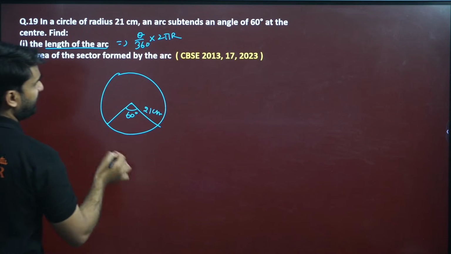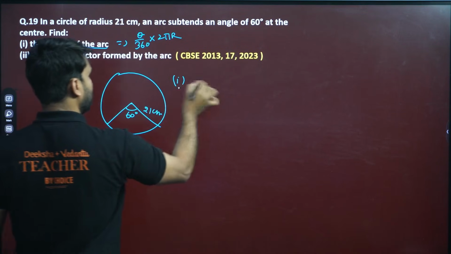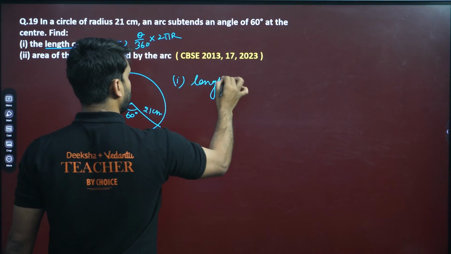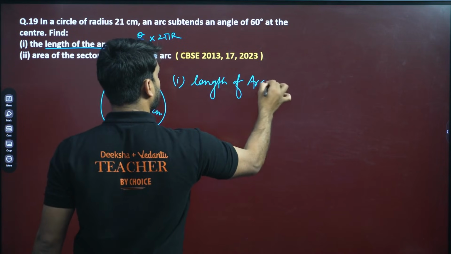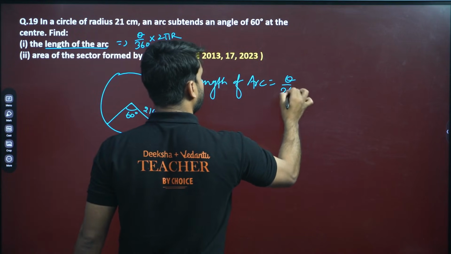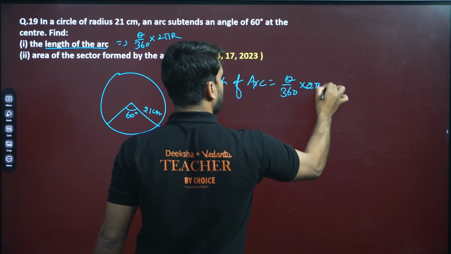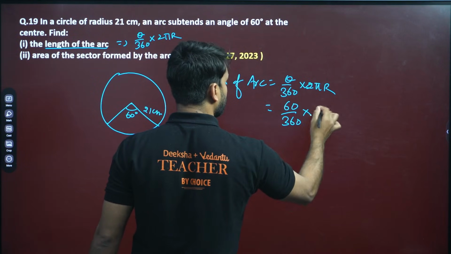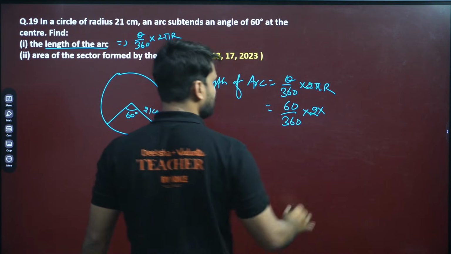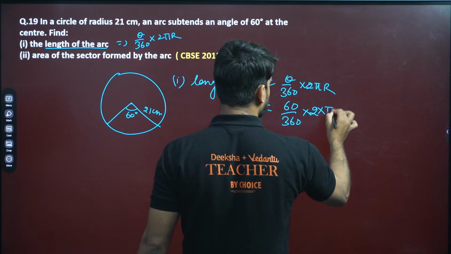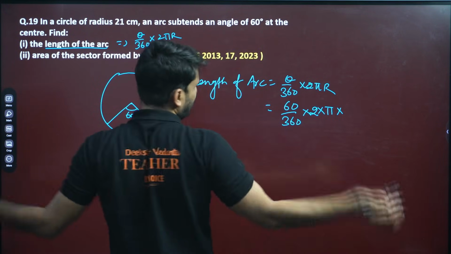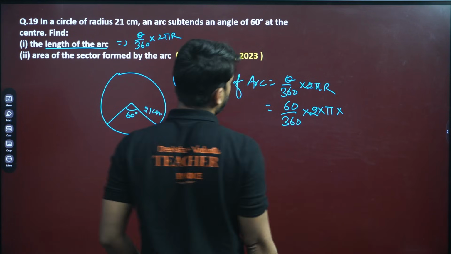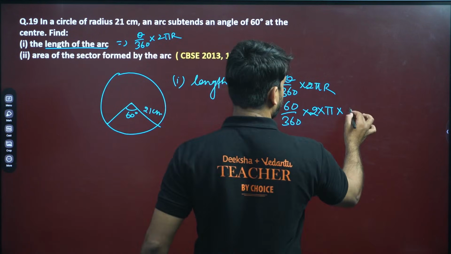So can we find out the first question, the length of arc? Use this formula, theta by 360 into 2 pi r. So theta is 60 by 360 into 2 into pi, which we can take as 22 by 7 or 3.14, and r is 21.